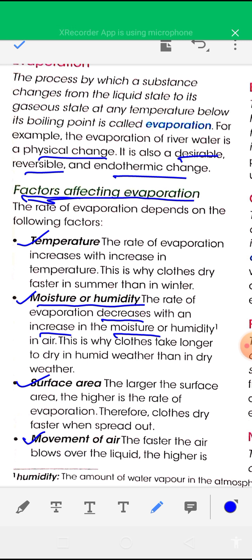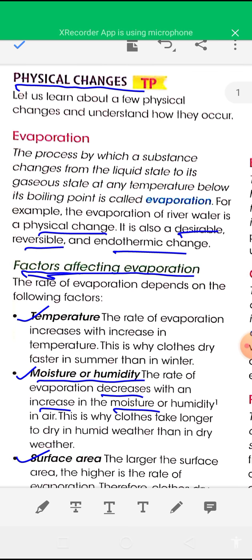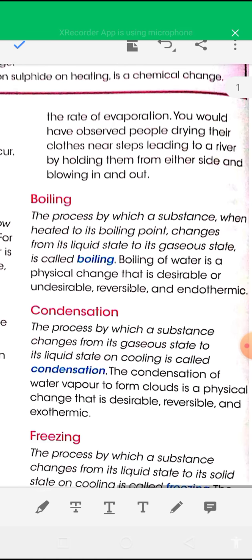Next, surface area. The larger the surface area above the liquid, the higher is the rate of evaporation. That's why clothes dry faster when spread out. And the last factor is movement of air. The faster the air blows over the liquid, the higher is the rate of evaporation.